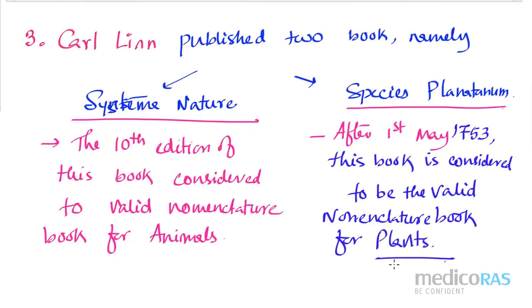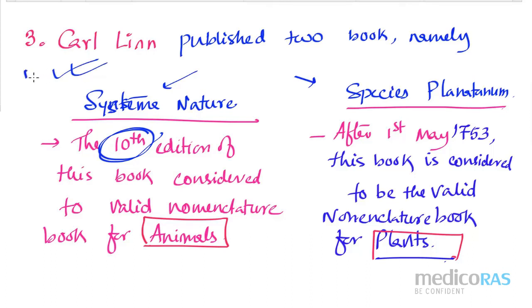One is for plants and the other one is for animals. Please remember, the animal book is the 10th edition. This part is fully NEET part, and you will get these 2 book names in the NEET examination also. So don't get confused. If it is Plantarum, then it is for plants. If it is Naturae, then it is for animals.